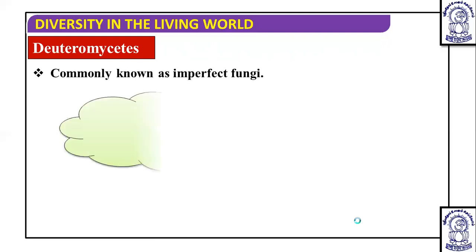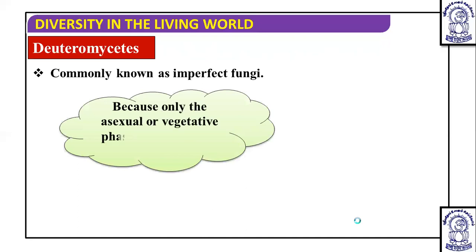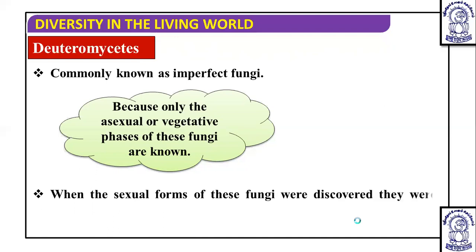So they are known as imperfect fungi because only asexual or vegetative stages of these fungi are known, sexual stages are not known. If someday the sexual stages are not discovered, then we are going to put them in this particular class. But later in life, when the sexual forms of these fungi are discovered, they will not be retained in the Deuteromycetes, but they will be moved out of this class into the class where they rightly belong.